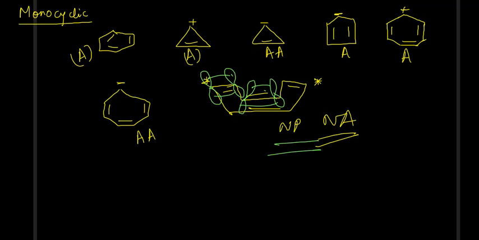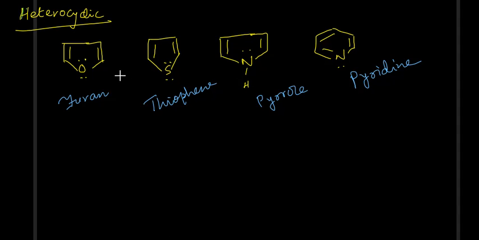Now after this we'll be dealing with heterocyclic aromatic compounds. Here we have taken some heterocyclic compounds. Heterocyclic compounds means there is another, different type of atom. As you can see here, it is oxygen, sulfur, nitrogen, and here again nitrogen, which is inside the carbon ring. So in heterocyclic compounds also we have to check whether it is aromatic or not. If you see, there are two bond pairs, which will be two pairs of pi electrons, and one there. If you count the lone pairs, you will get two lone pairs. Remember, only one of the lone pairs will form part of the ring and the other won't be part of the ring. So basically in the peripheral system of the ring, I have explained previously what the peripheral system is.